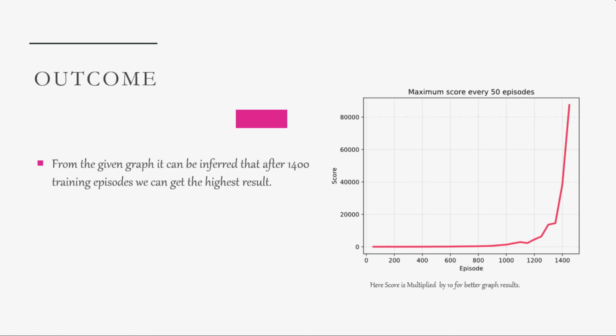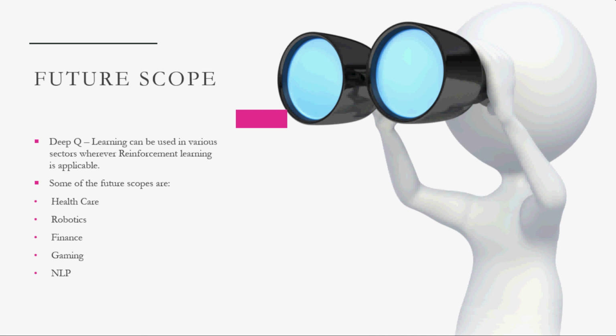Then it started bumping up at about episode 1200, and after 1400 we got the highest score. So this is what we can infer: the deep Q learning network learns from itself and gives us the highest expected output.